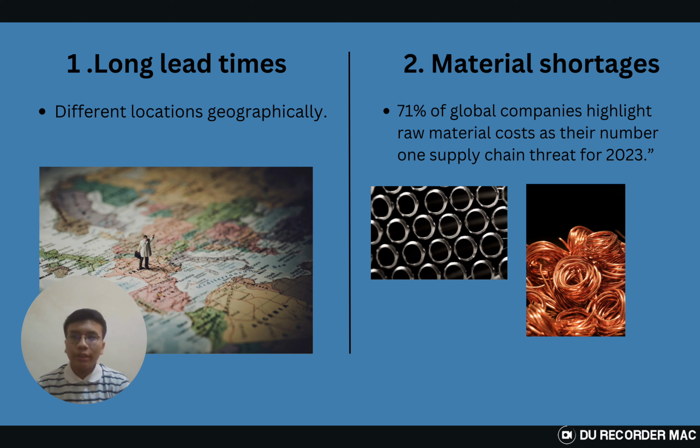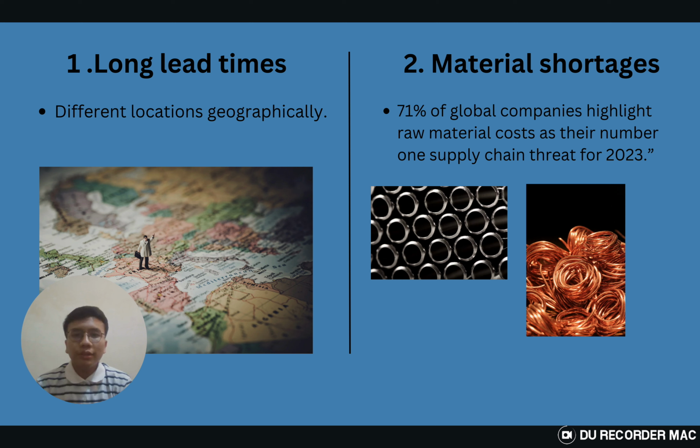So it is a very long journey to reach the country. So that is the first issue in logistics in the US. So next, the second issue is material shortage.